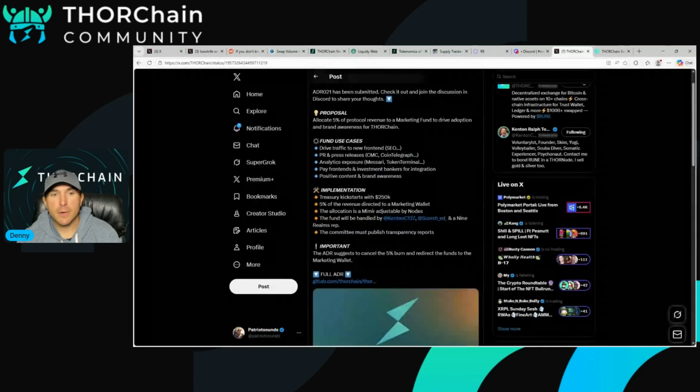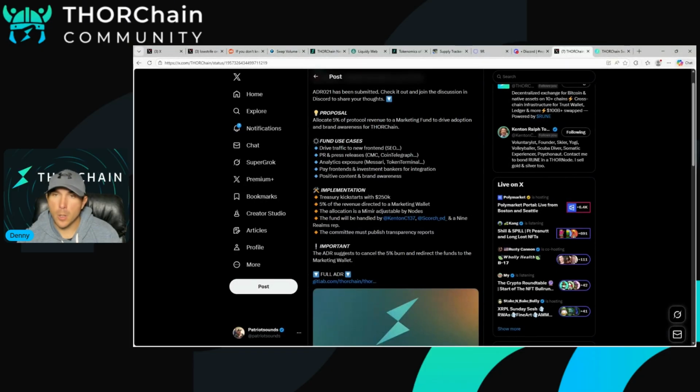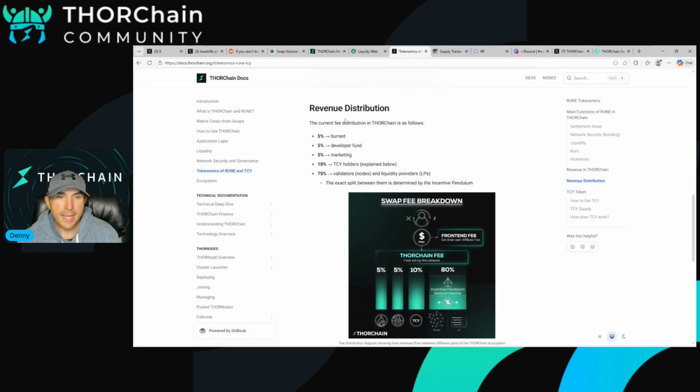And again, guys, it's very important that this is totally up to the nodes of THORChain. THORChain is a decentralized system that is completely powered and directed by the node operators themselves. They can change this anytime. They can make this 5%, 10%, or they can make it 0%. They could double the devs' revenue fee that they're making. They can take it away. They can switch development teams. THORChain is just completely up to what the node consensus wants to do, right? It's a living and breathing organism. That's what THORChain is.